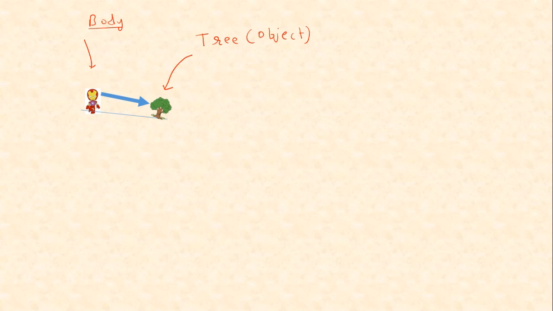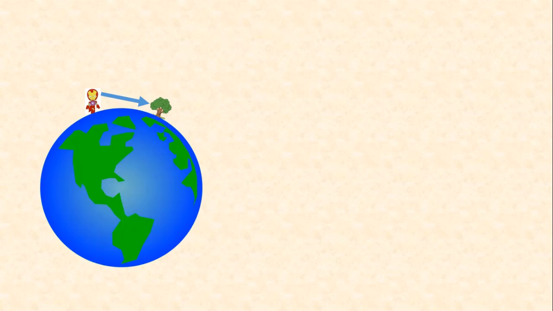Now let us see a broader image of this. Actually these two things are on the earth. This is the tree, this is the object. If we consider this object to be stationary, but the earth as a whole is moving on its own axis at some angle, if you imagine the earth rotating like this, then along with that this tree also will rotate.